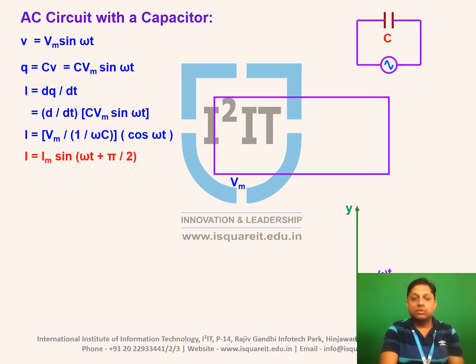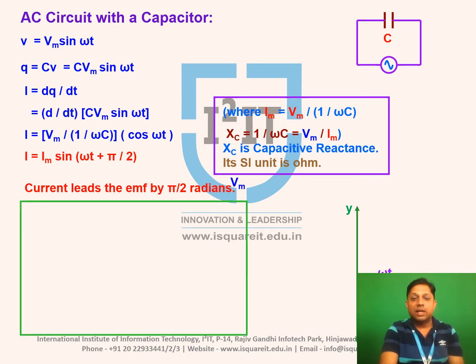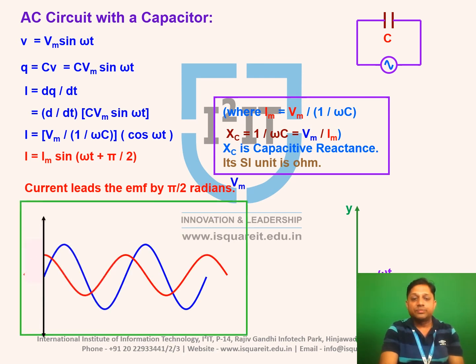But again, if you want to represent this equation in pure sinusoidal form, we have to use a trigonometric relation and put, instead of cos omega t, sine of omega t plus pi by 2. That indicates what? Plus pi by 2 means current leads the voltage by an angle pi by 2, or 90 degrees, where Im is equal to Vm divided by 1 divided by omega C, and 1 divided by omega C is nothing but Xc. It is called capacitive reactance and is measured in ohm.